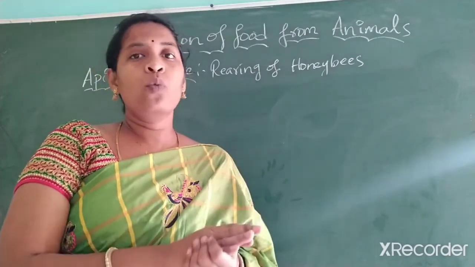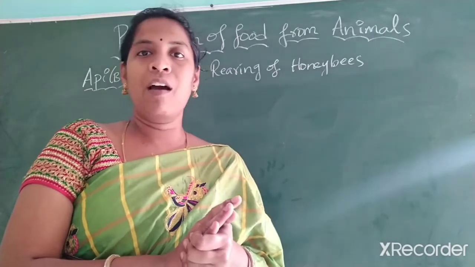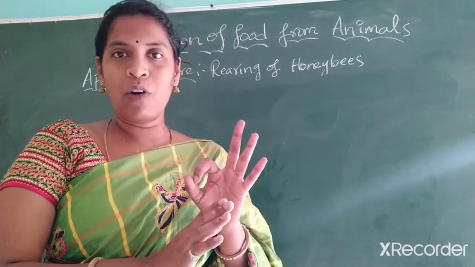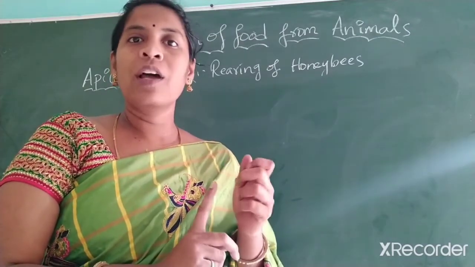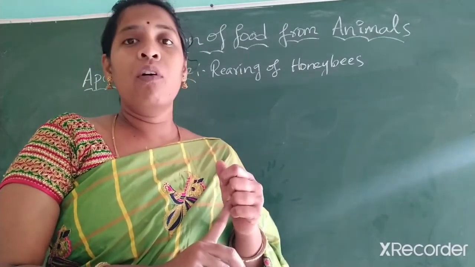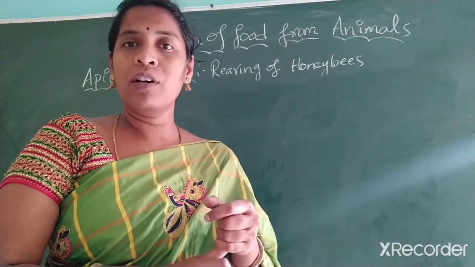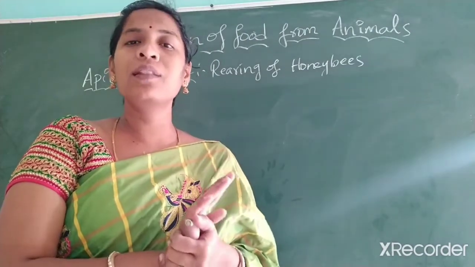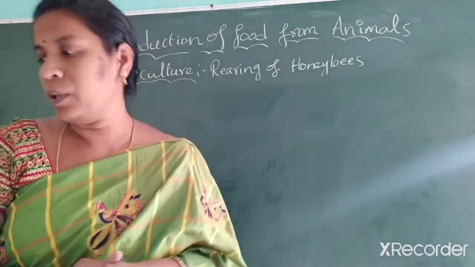Basically, which honeybees are generally used to rear in India? I told you there are three types of honeybees: queen, drone, and worker, right? Before going to know about the queen, drone, and worker, one more time we look at the desi breeds reared in India.